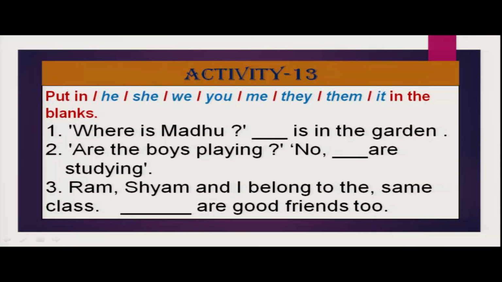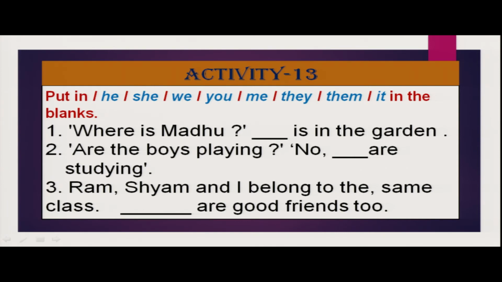So let's go to the next activity, my dear children. Put in he, she, we, you, me, they, them, it in the blanks. Where is Madhu? He is in the garden. Are the boys playing? No, they are studying. Ramu, Syamo and I belong to the same class. We are good friends too.